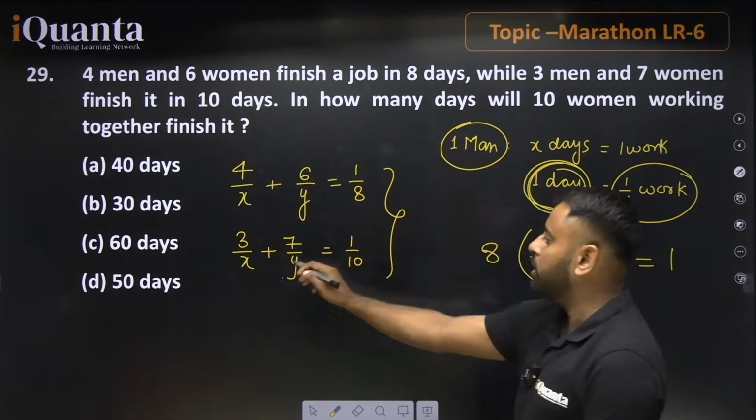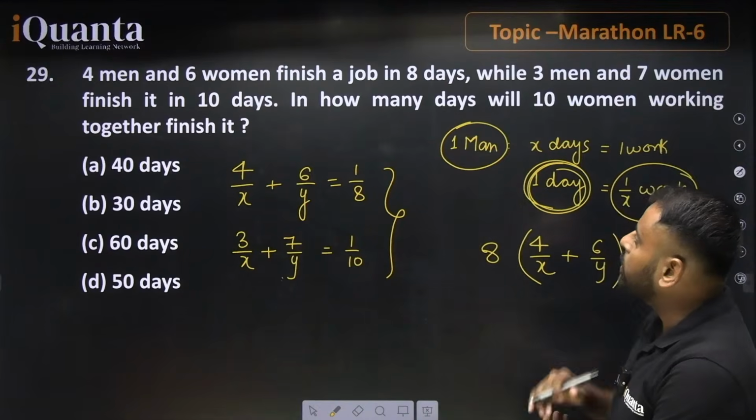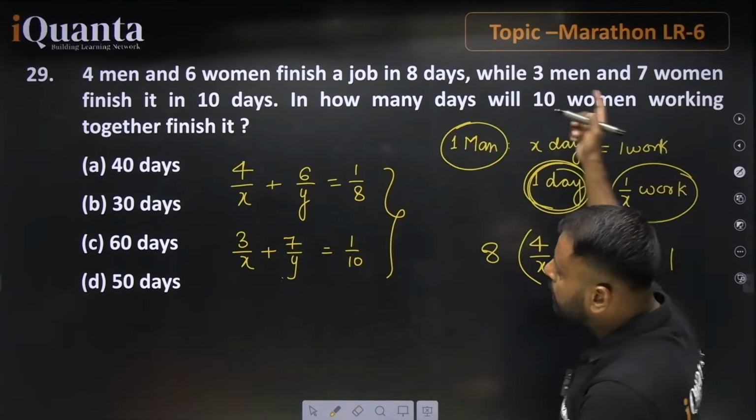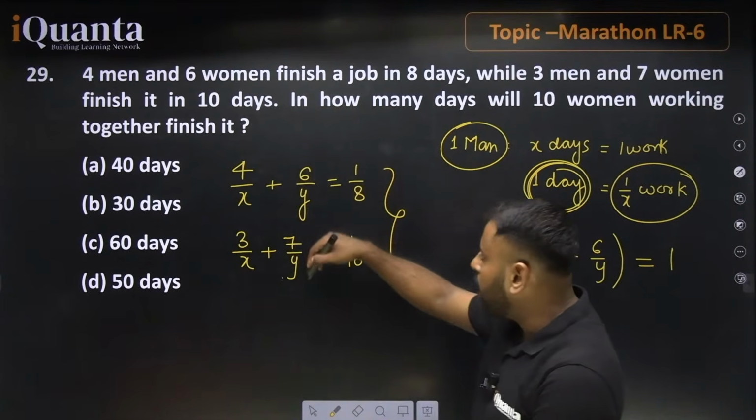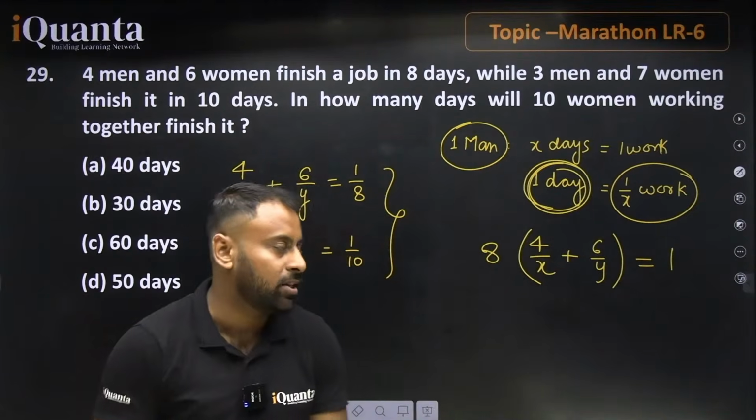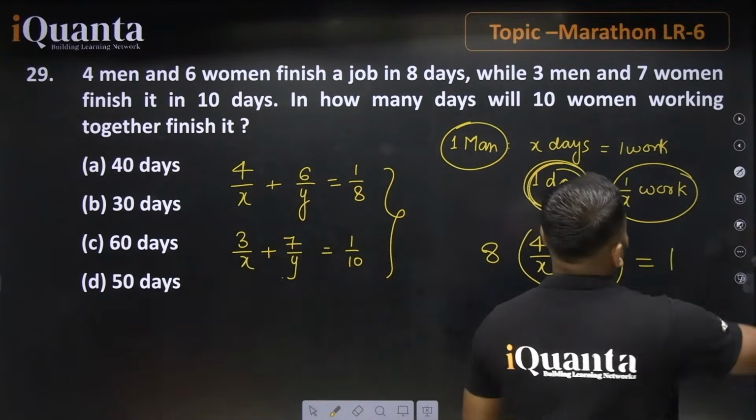Similarly, we have equation number 2 as well. On solving, you get the value of x and y. The question is asking in how many days will 10 women working together finish it. Once you find the value of y, you can easily find the answer asked in the question. Correct? So we are just skipping this question.